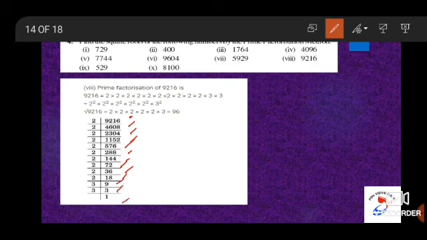And 3 by 3 is 1. Therefore, square root of 9216 is equal to 2 into 2 into 2 into 2 into 2 into 3, that is equal to 96.